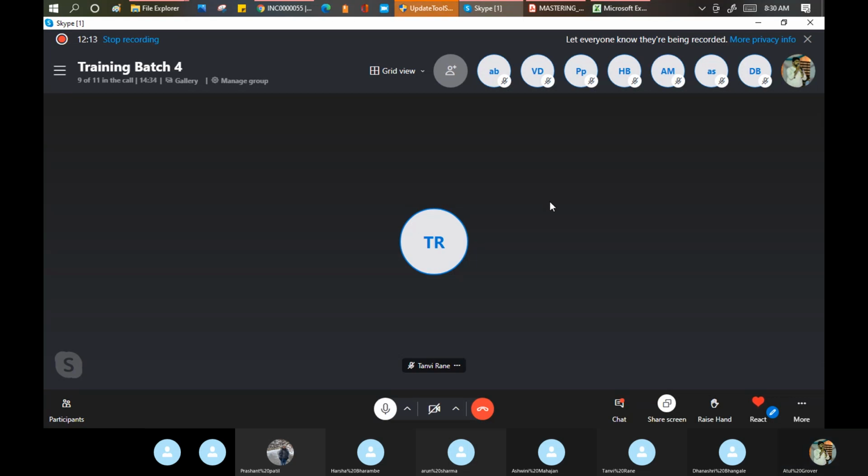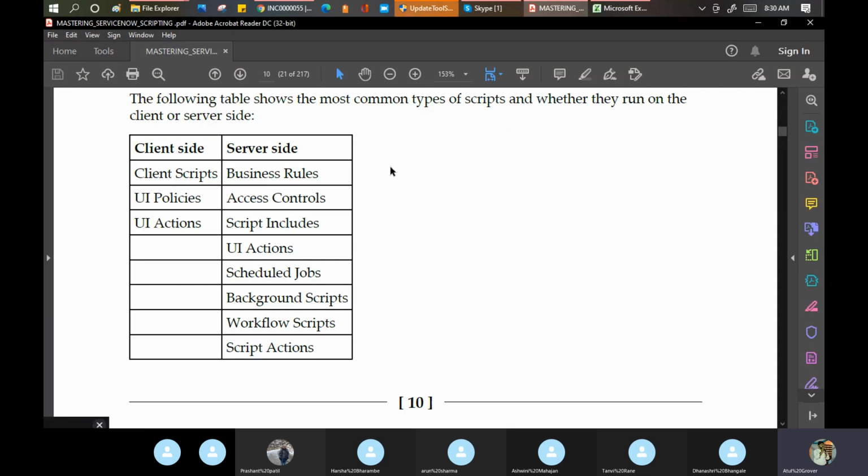Okay. So what they said is that in ServiceNow I have many types of scripting, but these two are the major ones, and I divided my scripting part into these two areas, client side and server side. What do you mean by client side? This question, again from the interview perspective, is very good. It is asked multiple times.